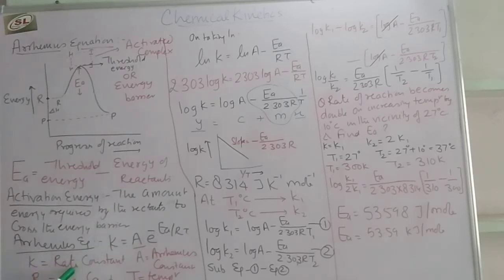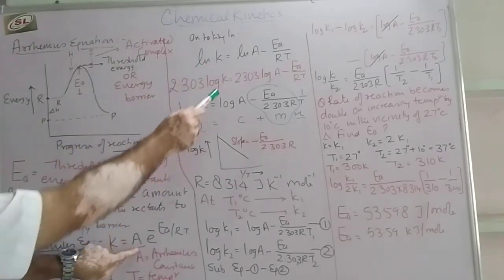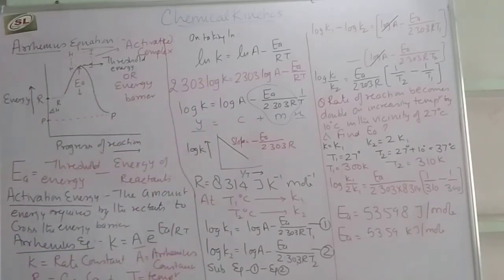K is the rate constant, A is the Arrhenius constant, R is the gas constant, and T is temperature. When we take the log of this equation, it will come ln K equals ln A minus E upon RT. The exponential factor will be removed as we are taking the natural log.